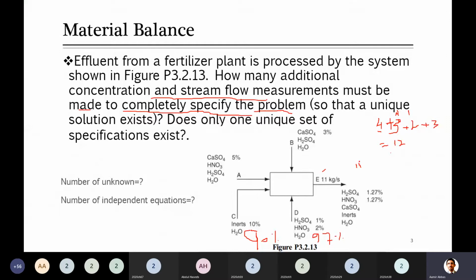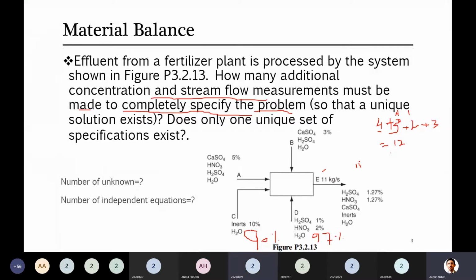Next component equation: H2O, water. For water you can write water at input is equal to water at output. We are not going to solve that, I'm just telling you that you can write these equations. And the last one, the fifth component, is inerts. For inerts you can write that inert at input is equal to inert at output.